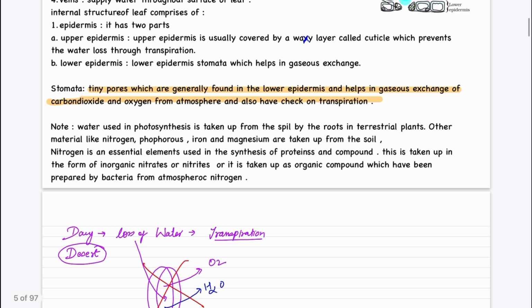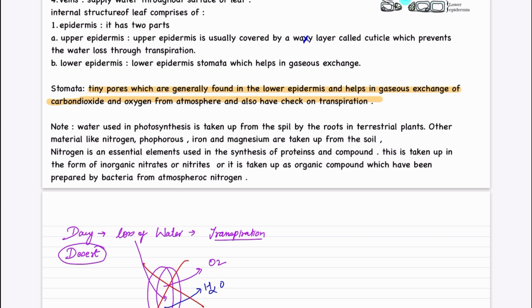Okay. So water used in photosynthesis is taken up from the soil by the roots in terrestrial plants. Other materials like nitrogen, phosphorus, iron, magnesium are also taken up from the soil. These are the minerals and salts taken up from the soil.